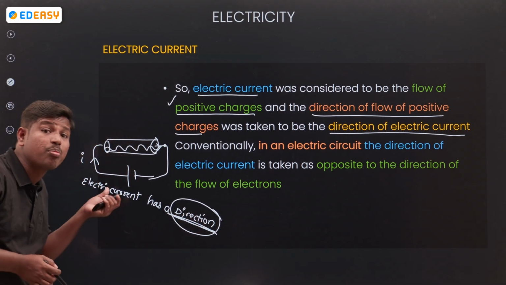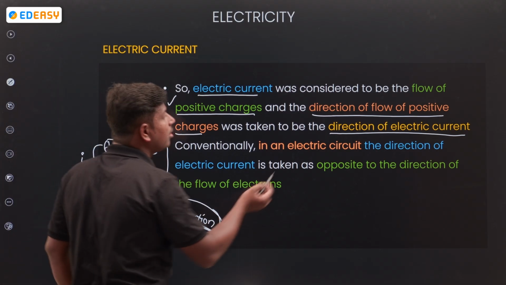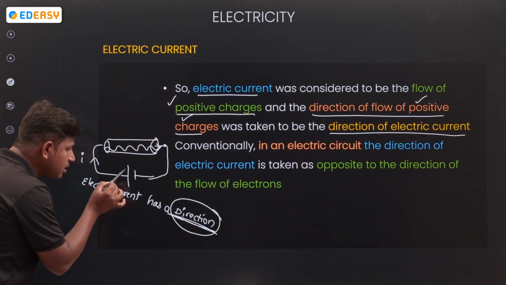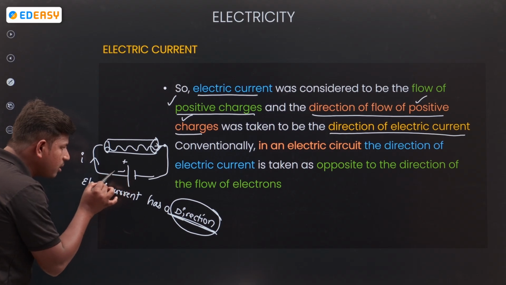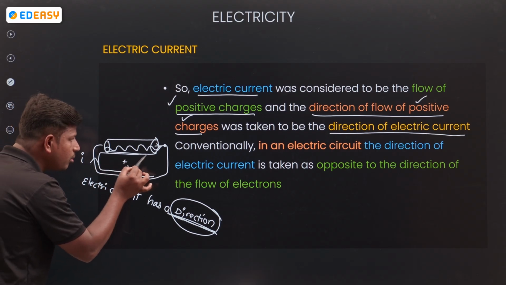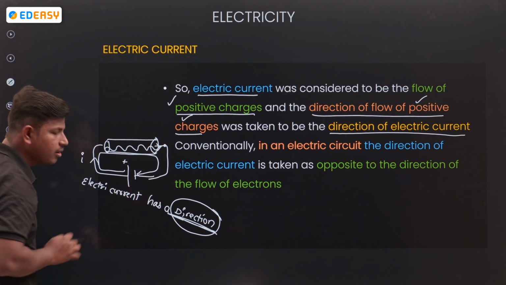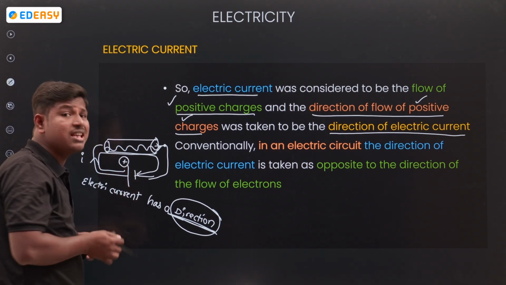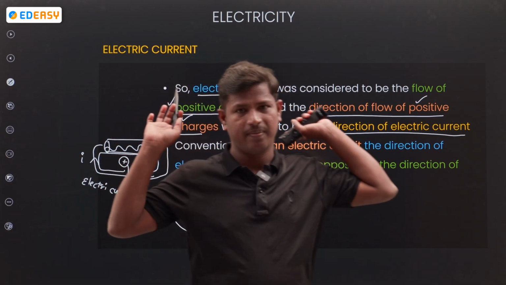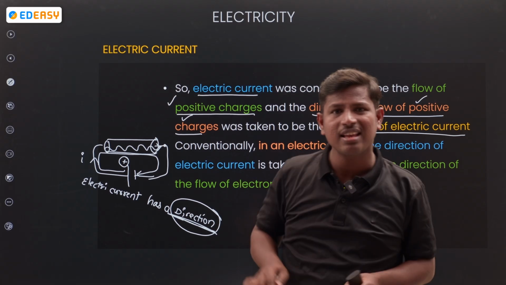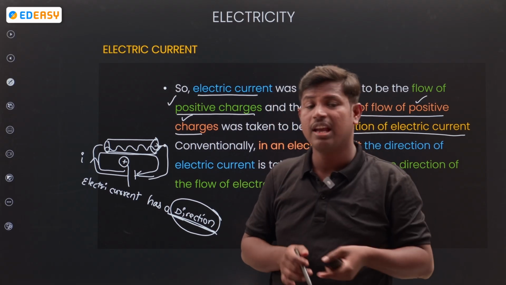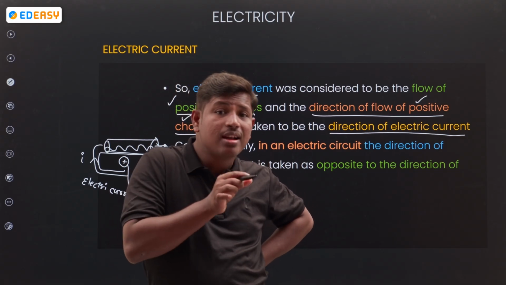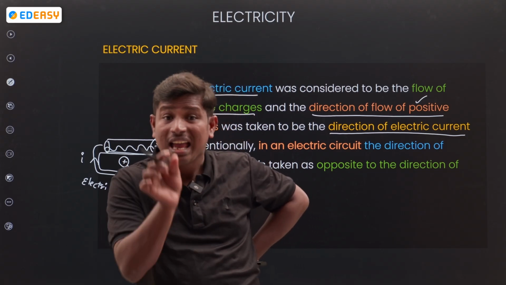The direction you represent is the flow of positive charges. From the positive terminal, the flow will be positive to negative. So this positive charge flow is considered as electrical current. Remember, if someone asks you what is the direction of electrical current, the answer is: the positive charge flow is considered the direction of electrical current.